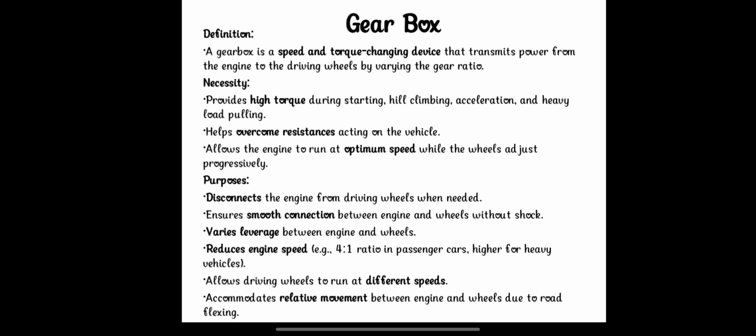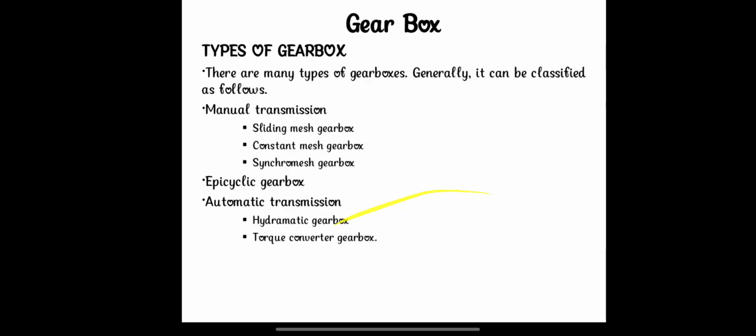Purposes: first, disconnect the engine from the driving wheels when needed. Second, ensure smooth connection between engine and wheels without shock. Third, vary the leverage between engine and wheels. Fourth, reduce engine speed, for example a 4:1 ratio for passenger cars, higher for heavy vehicles. Fifth, allow driving wheels to run at different speeds. Sixth, accommodate relative movement between engine and wheels due to road flexing.